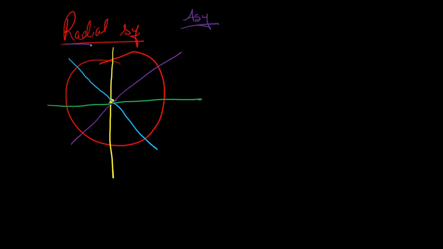But when it comes to radial symmetry, any plane passing through the center is going to divide the body into two equal halves. Whether you take this plane or the purple one or the green one or the blue one, whatever plane you take, it should pass through the center. The criterion is that it should pass through the center. The body is divided into two equal halves. Then the last one is